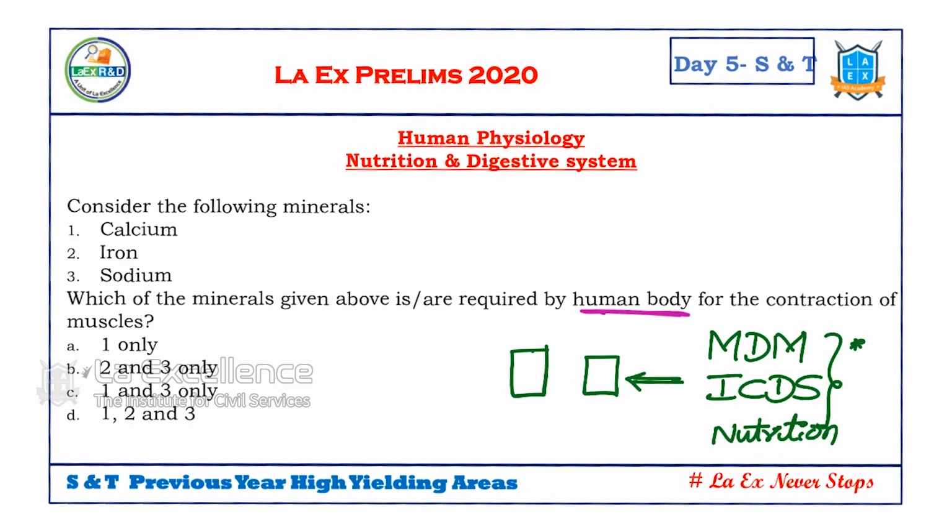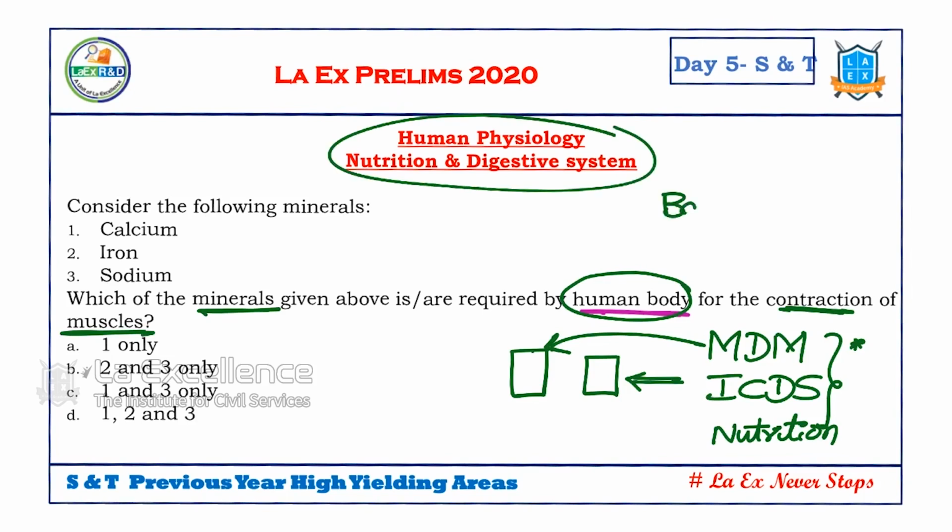These are important for this. That's why under the midday meal scheme, the government is providing eggs, something like that. So these issues also are in news. Sometimes they'll be in news. You need to identify them with a keen eye. Then we can solve such issues. See here, which of the minerals given are required by the human body for the contraction of muscles? What are the things that are required for contraction of muscles? Though this is related to basic biology, you can have such questions answered from your current issues. So for that, we need to read the basics, 6th to 10th, plus our current issues. Both of them we should focus on.